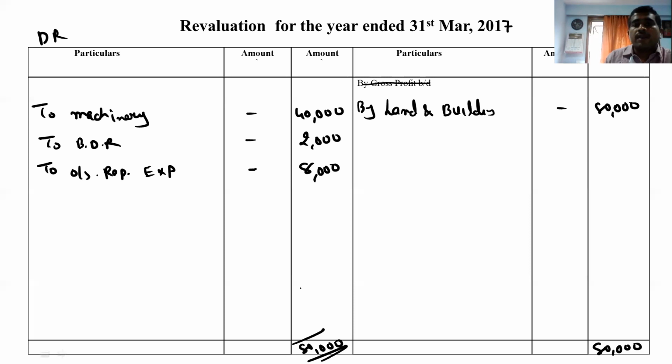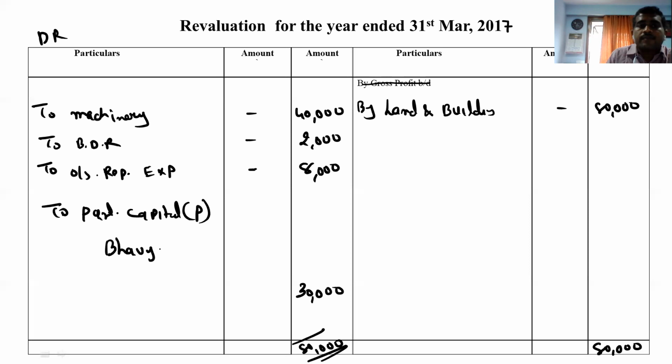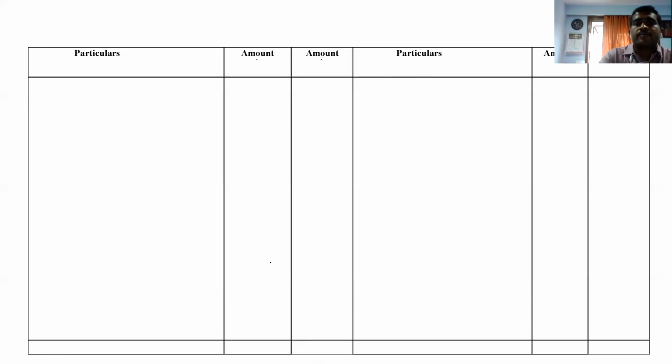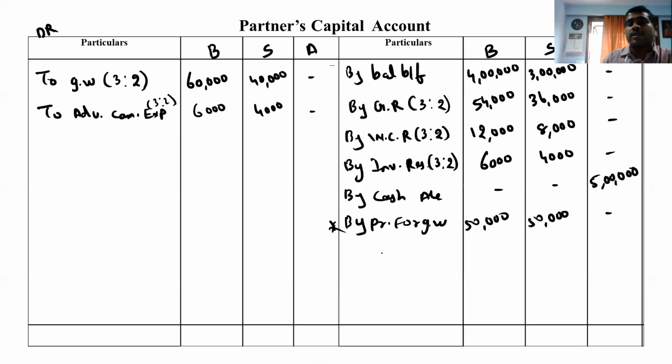Minus karo, we are left with 42 plus 8, 50. So we are left with how much? 30,000. Here we have to write to partners' capital accounts. We are in profit. Two partners, Bhavya and Slok. 30,000, what is the ratio? 3 and 2. So it comes to 18,000 and 12,000. That we have to transfer on the credit side.